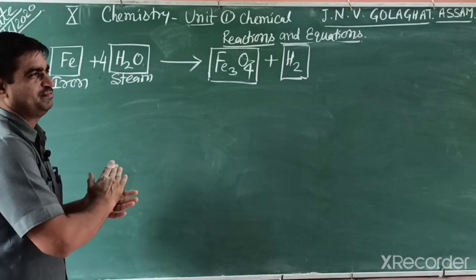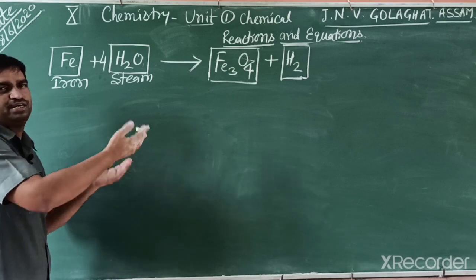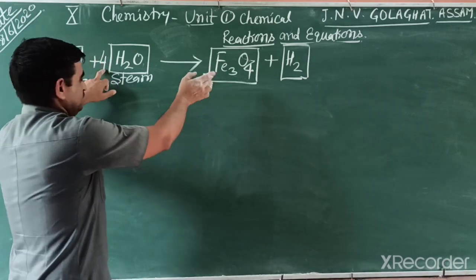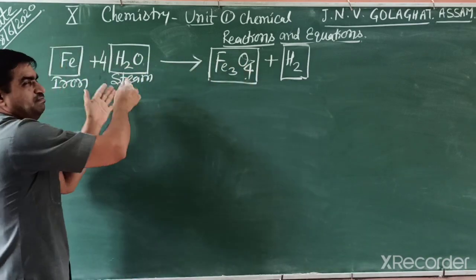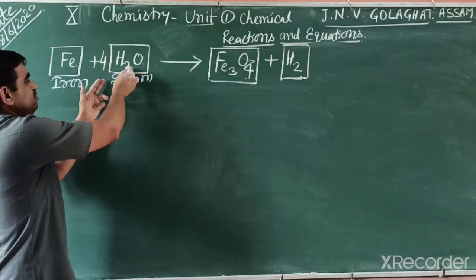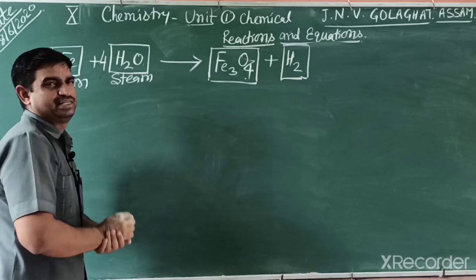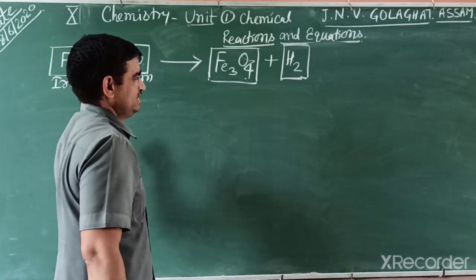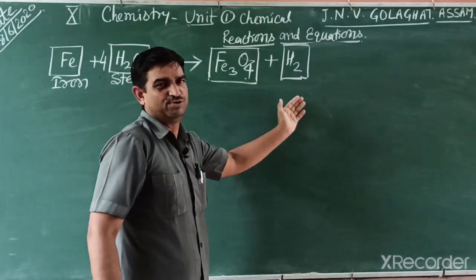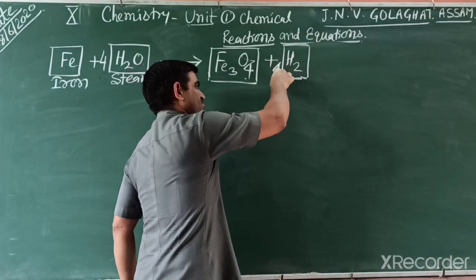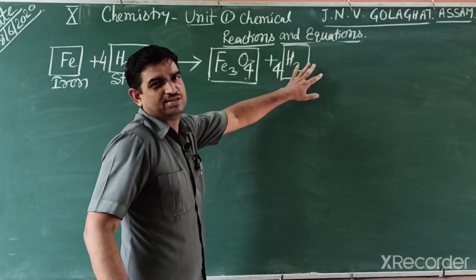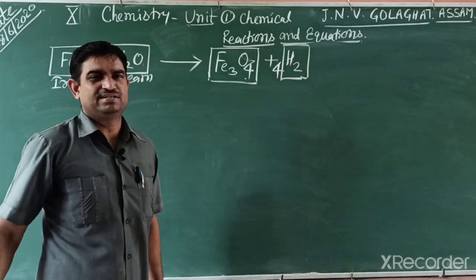If we multiply one element, then we see another element. So if we multiply by 4, oxygen is balanced but hydrogen is imbalanced. Hydrogen how many now? 4 into 2, means 8. Left hand side hydrogen atoms 8, but right side only 2. So this also we multiply by 4. So 4 hydrogen. This one is the second step.